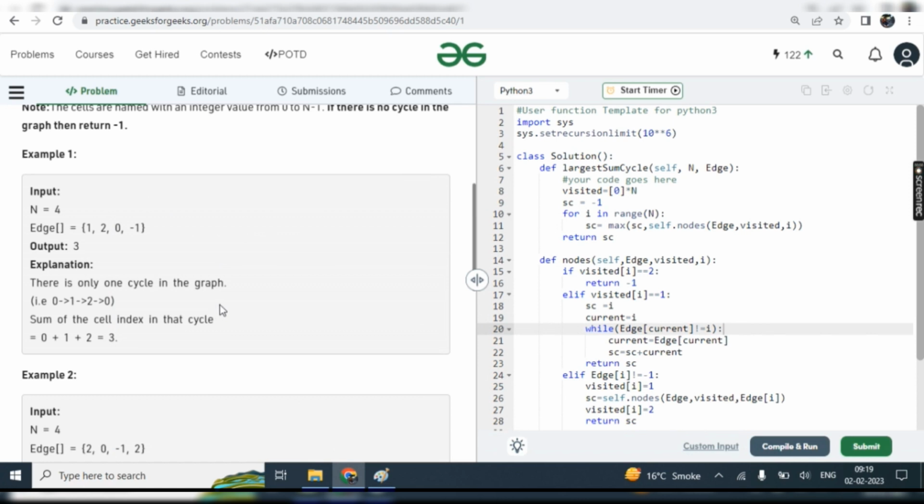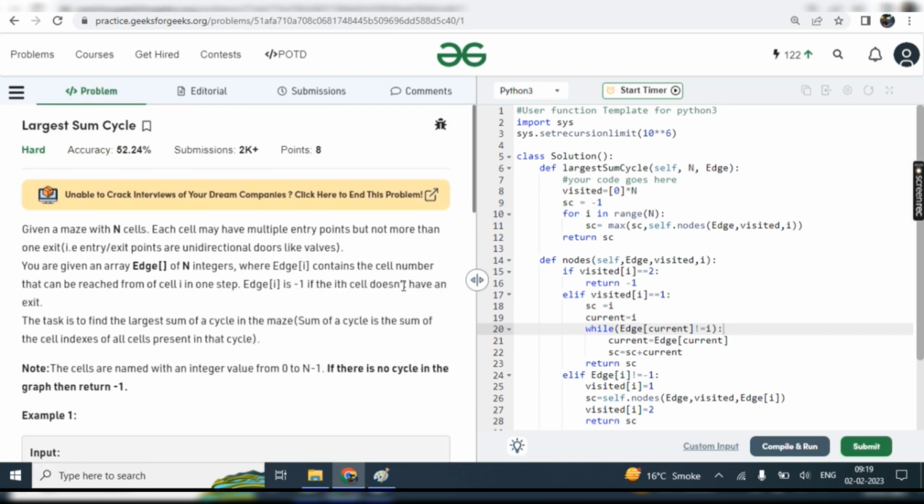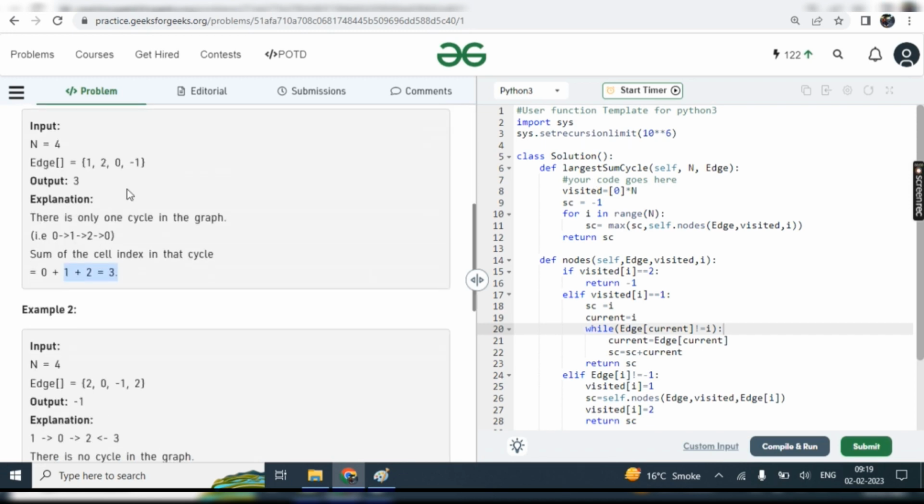And this is the answer they are expecting. The same explanation is given: 0 to 1, 1 to 2 and 2 to 0, and the sum of this is 3. So what exactly are we doing here? We just need to traverse this array, and first we need to find the cycle, and at the end we need to get the sum of that cycle.